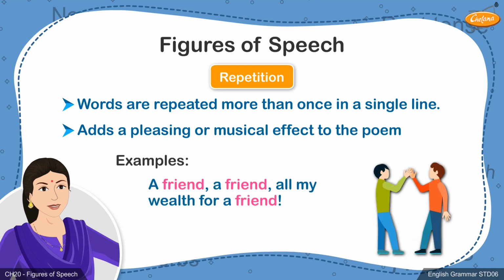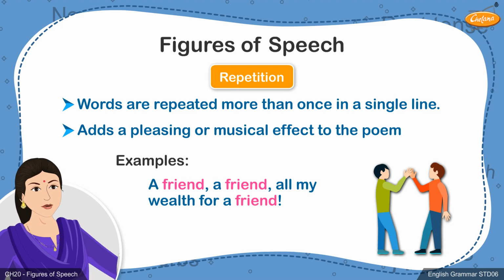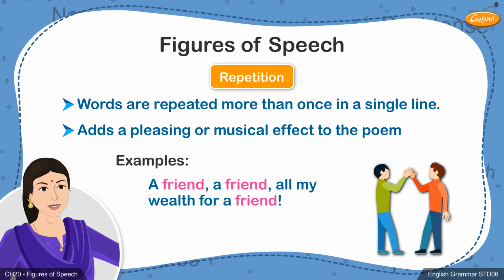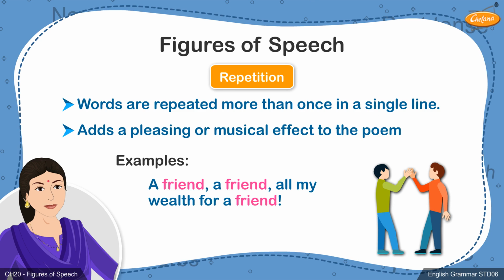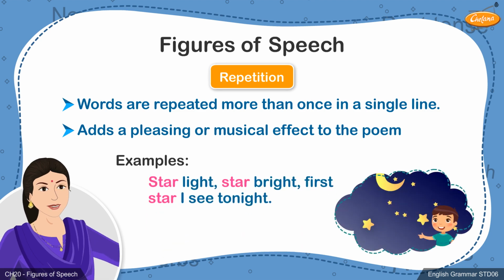A friend, all my wealth for a friend. In the first example, the word friend has been repeated thrice in the same line and therefore is an example of repetition. Starlight, star bright, first star I see tonight. Here in this line, the word star is repeated thrice in the same line.